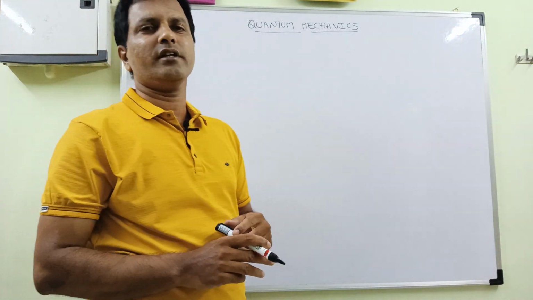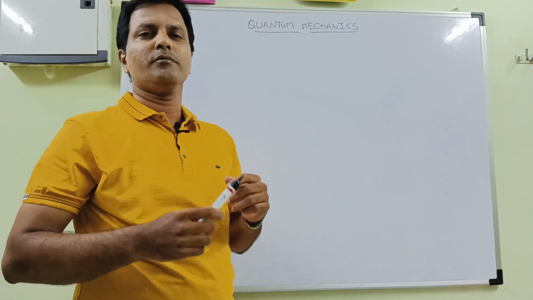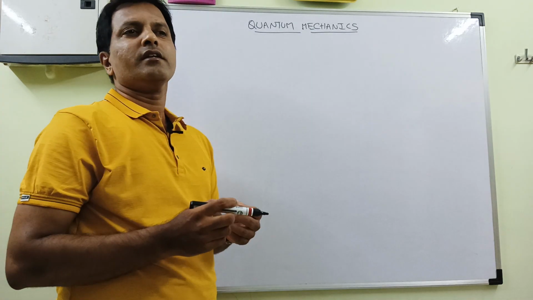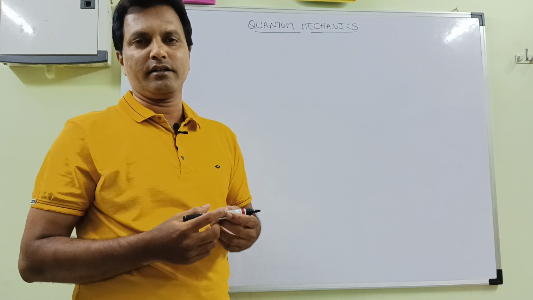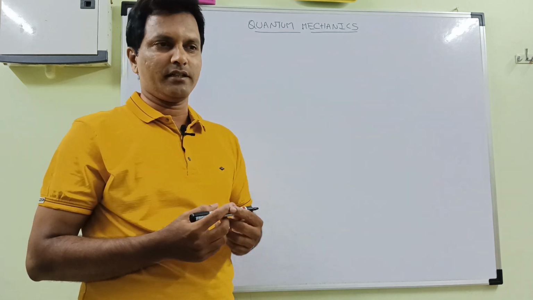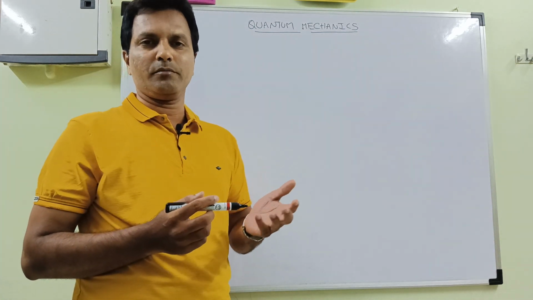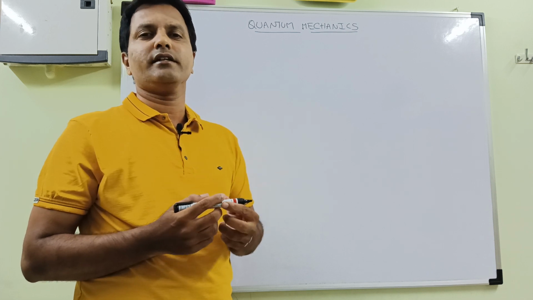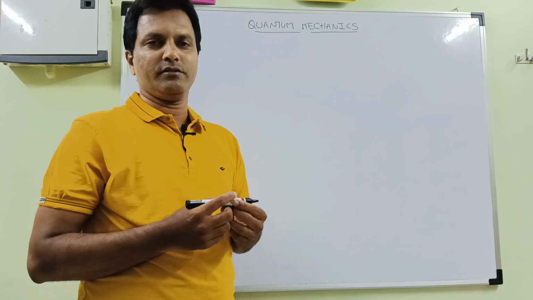See, in 1925, de Broglie proposed the concept of matter waves with microparticles. We know that light behaves as a wave and a particle, sometimes as a wave and sometimes as a particle. This same theory de Broglie applied to microparticles, and the waves associated with those microparticles are called de Broglie waves.